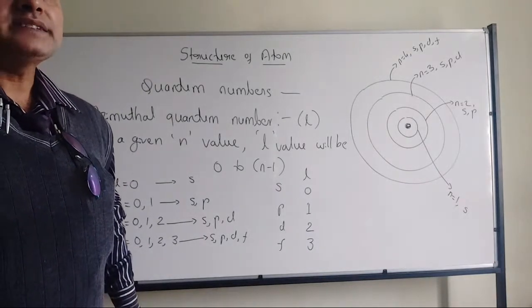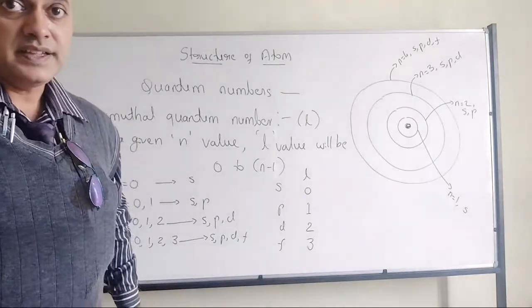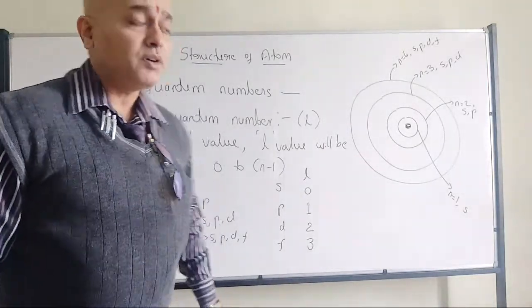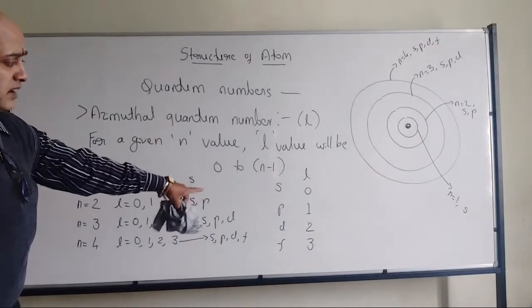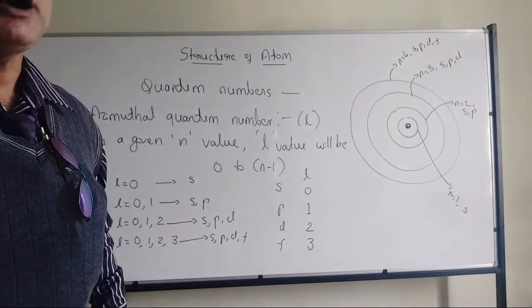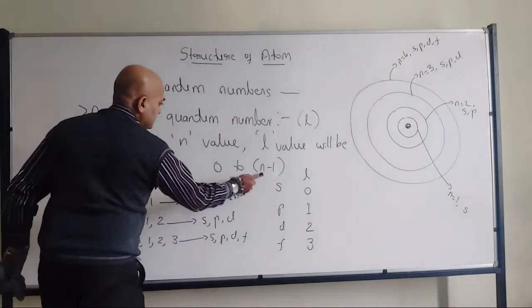They can ask, explain about the azimuthal quantum number and its significance. Then you should tell what the azimuthal quantum number talks about. S is 0, P is 1, D is equal to 2, F is equal to 3. Everything you have to mention, and don't forget to mention this one.